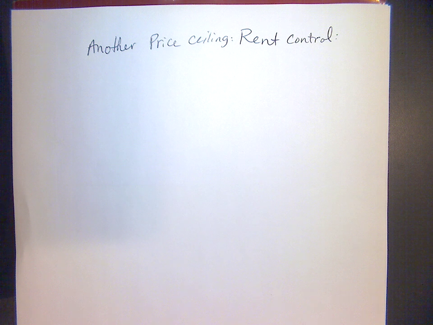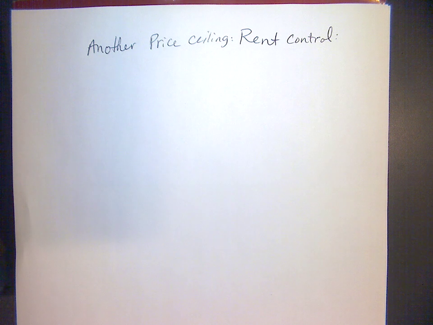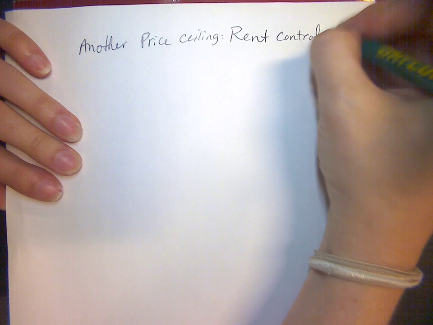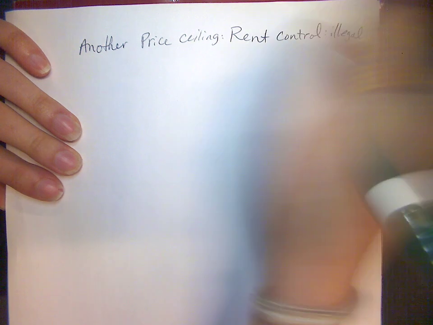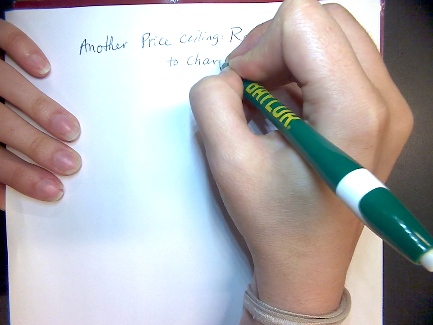In some places, apartments are really expensive, like in New York City and San Francisco, where apartment rents are extremely expensive. A person might look at that situation and say, oh my gosh, this is terrible. How could a person afford to live in these areas? We've got to do something and get this price down. An obvious solution is, let's just make it illegal for people to charge high prices for the rent. And so that's rent control. It is illegal to charge above a certain price.